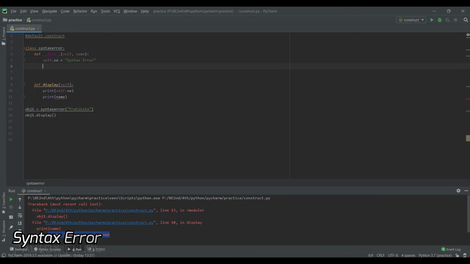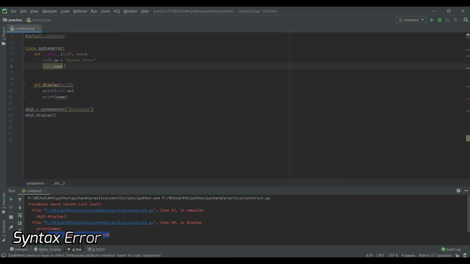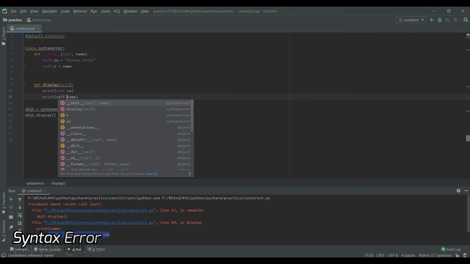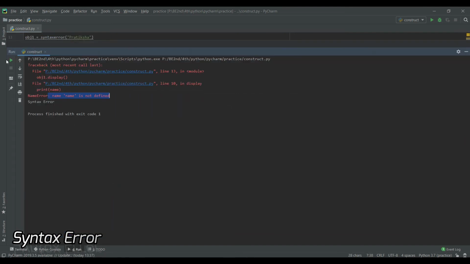So to make it used by other functions, I need to write self dot name. You can give any variable, I'm telling you again, and I'm going to write a name again. Let me just make it more clear. Let me write n here so that you will understand that I'm passing this name over here. And I'll be writing self dot name and not just name. Now it won't give an error. Let us just run the program again.